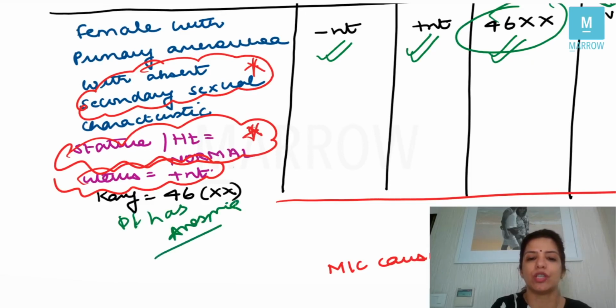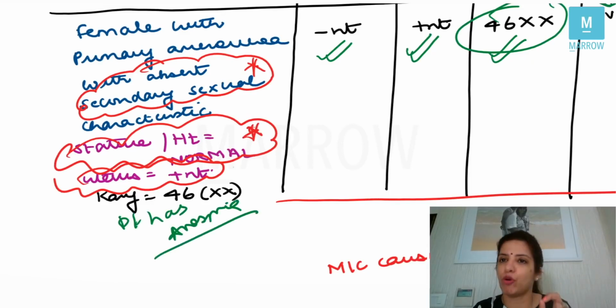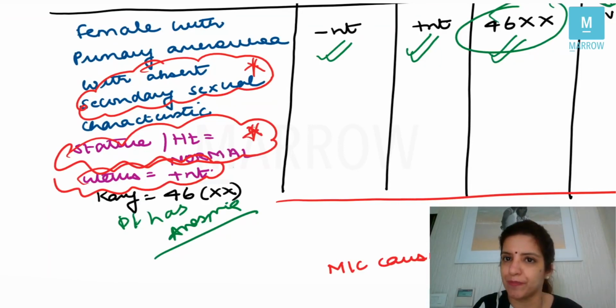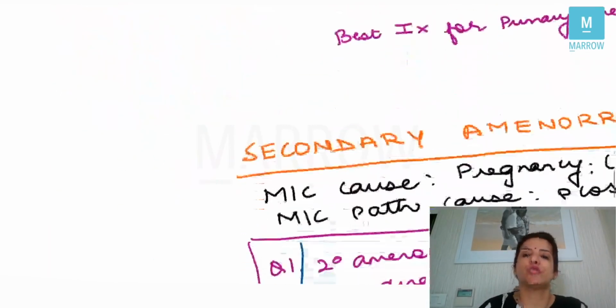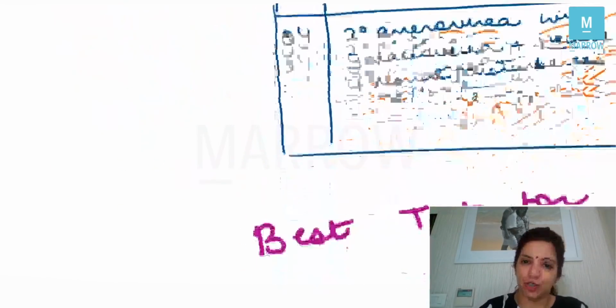Please include this in your points. Very, very important point. In Kallmann syndrome, anosmia, that is inability to smell, is also present, right? So this was about primary and secondary amenorrhea.